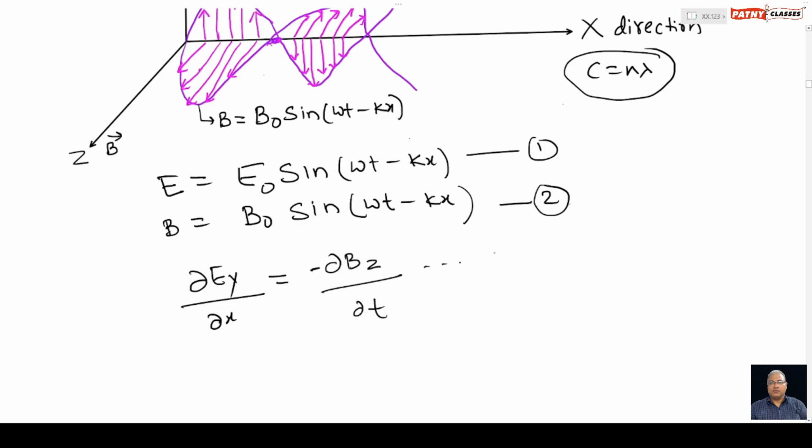This is something that has come from the Maxwell-Faraday relation. So we need to find the partial derivative of E with respect to x and the partial derivative of B with respect to t. Then we will equate them.